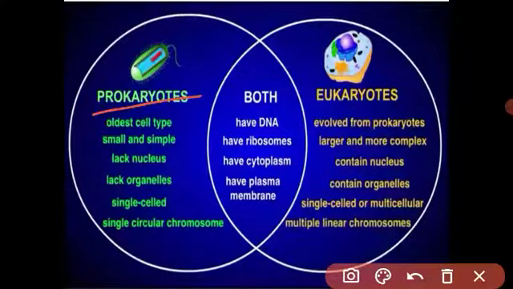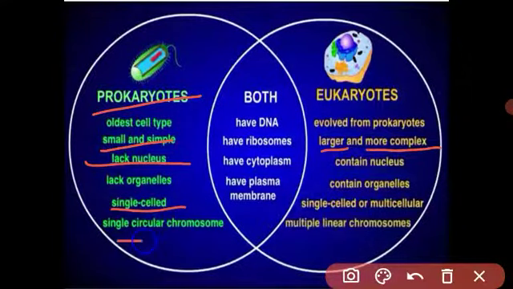The prokaryotic cell is very small and simple. In the eukaryotic, the cell is larger and more complex, meaning many organelles are present in the eukaryotic cell. The prokaryotic lacks a nucleus and nuclear membrane. Only a single circular chromosome is present, and it lacks cell organelles. Got it? And the eukaryotic contains the nucleus.